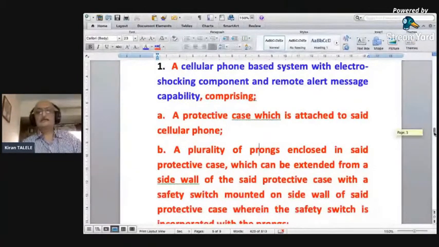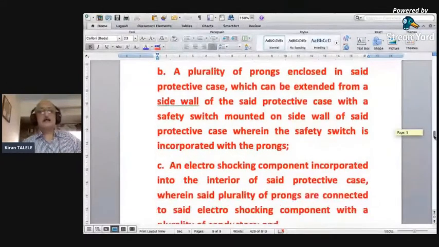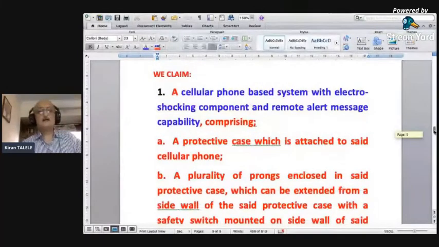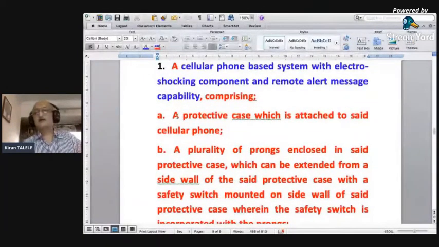Okay, that little description I'll just avoid. I am highlighting the components. C part, an electroshocking component. What is mentioned here is the extension part of it. Electroshocking component incorporated into the interior of the said protective case, because protective case is already mentioned here, said protective case. A protective case, first time it appears, we write a. Second time it appears, we write the or said.